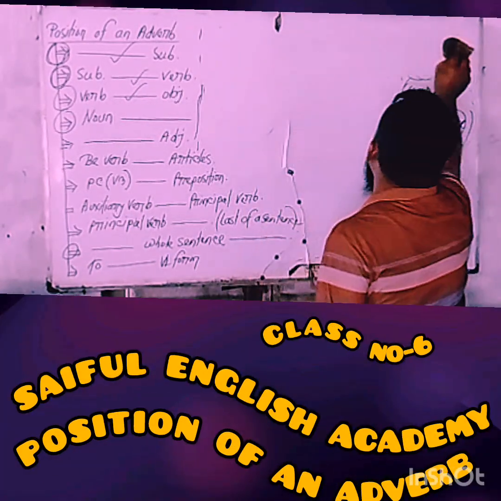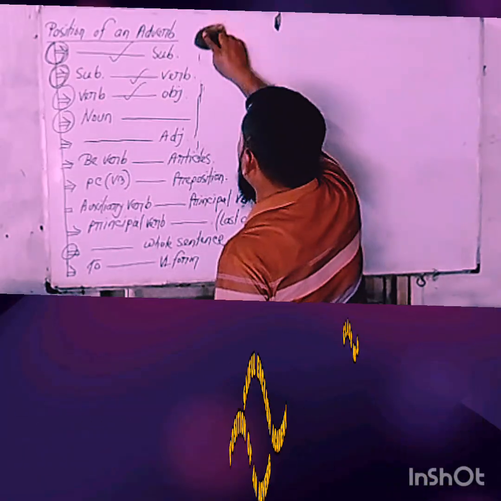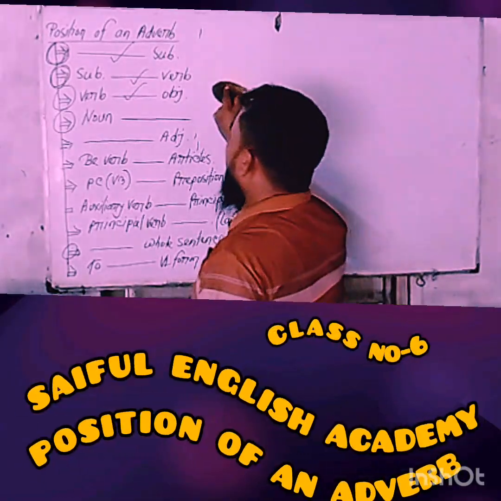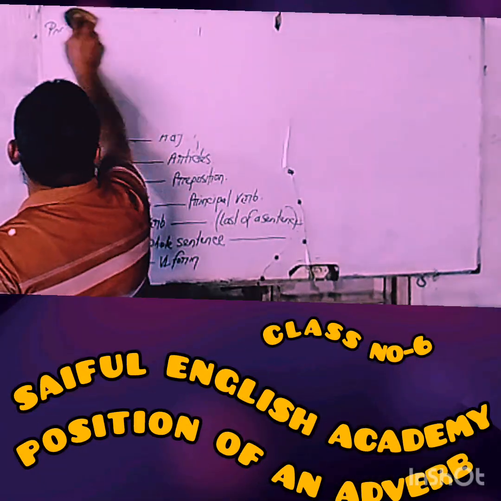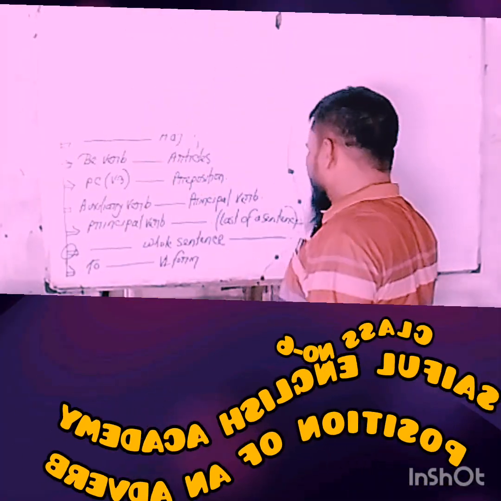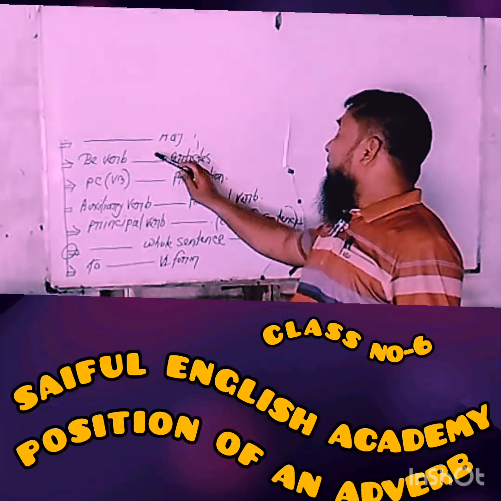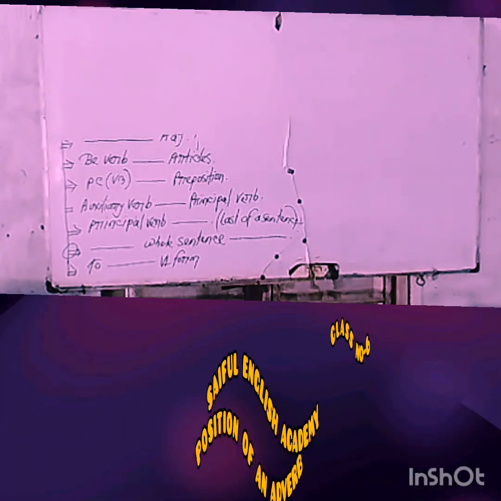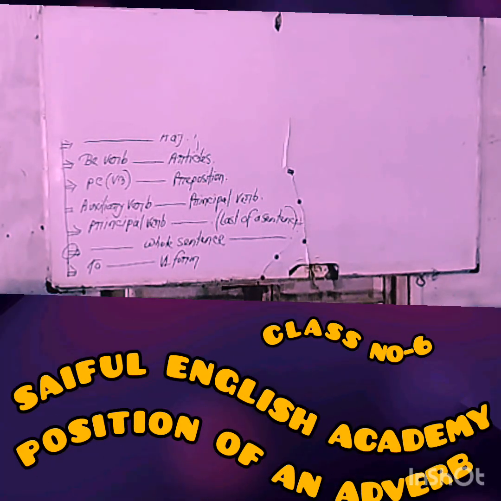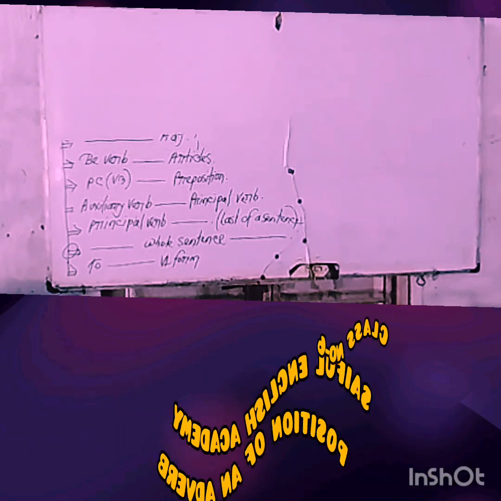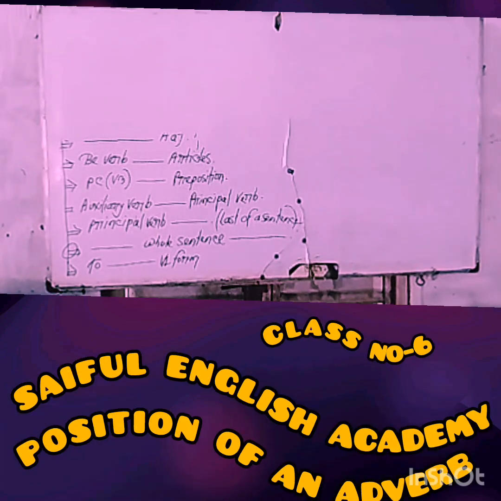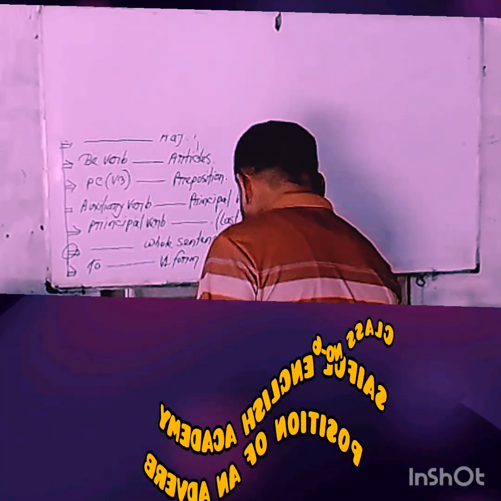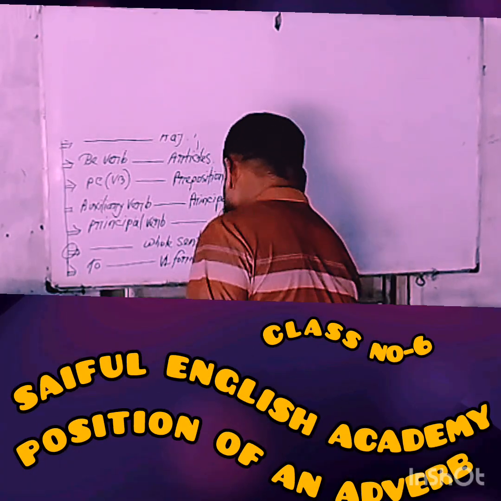My dear learners, now I'm trying to show you another position. If there is a gap before an adjective in a sentence, you have to use the adverb form of the base word or keyword, and with the reference of this position of an adverb, various kinds of examples may be given. So, my dear learners, take a look at the board and try to understand.